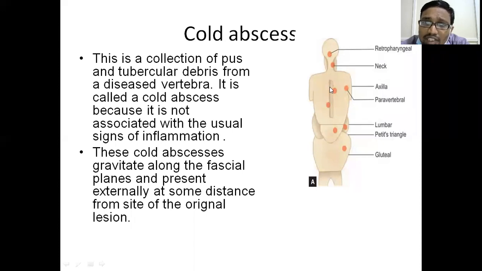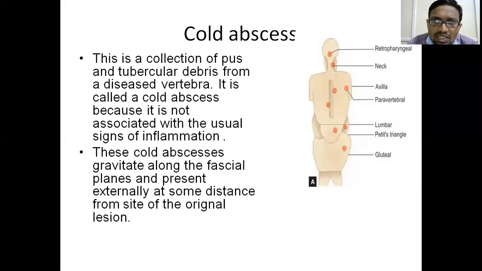Behind the vertebra, a paravertebral abscess can be seen. If the lumbar spine tuberculosis is involved, the cold abscess can be seen in the lumbar triangle of Petit, or in the back, or sometimes in the gluteal region, or along the sciatic nerve. It can be seen in the popliteal fossa. This is what is described.